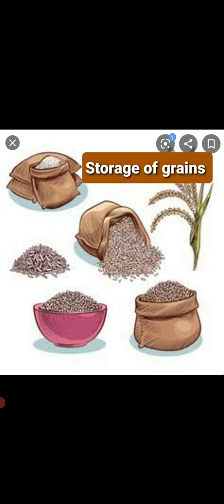Have you all heard about silos? Silos are actually large metallic containers in which we can store grains. It could be silos on a large scale, or granaries are also used. Yes, so inside silos and granaries, grains are protected from rats and insects through chemical treatment. This is how the storage takes place for the grains.